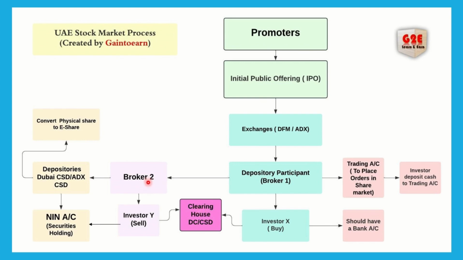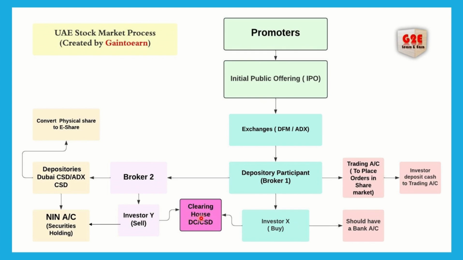In the same way, take broker 2, or any broker. From there some other person places a sell order, say for example at 2.50. Likewise, through broker 2 some investor places a sell order at 2.5. So this investor and that investor are matched through the clearing house. That clearing person does the matching through the system mechanics, and in that way makes the transaction of buying and selling. In between, clearing houses will be there.